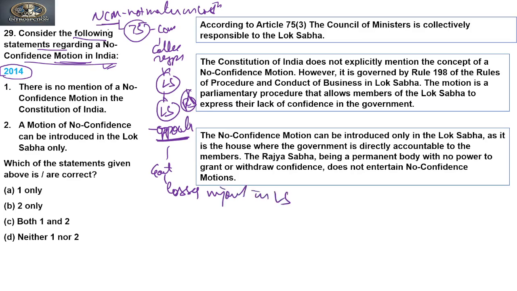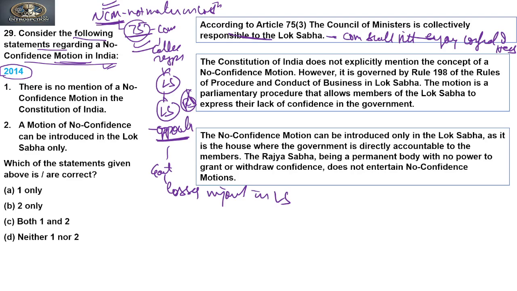Article 75 says that the Council of Ministers is collectively responsible to the Lok Sabha, and that the Council of Ministers shall be in office till they enjoy the confidence of the House. So it has generally been used by the opposition to showcase that the government has lost its majority.